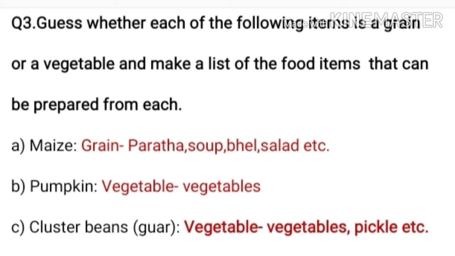So pumpkin is a vegetable and from this item we will make different types of vegetables. And now C is cluster beans, that is guar. This is a vegetable and from this item we will make vegetables, pickles, etc.